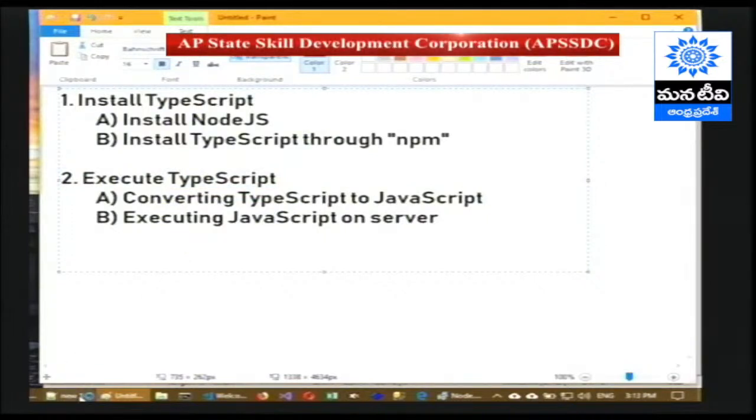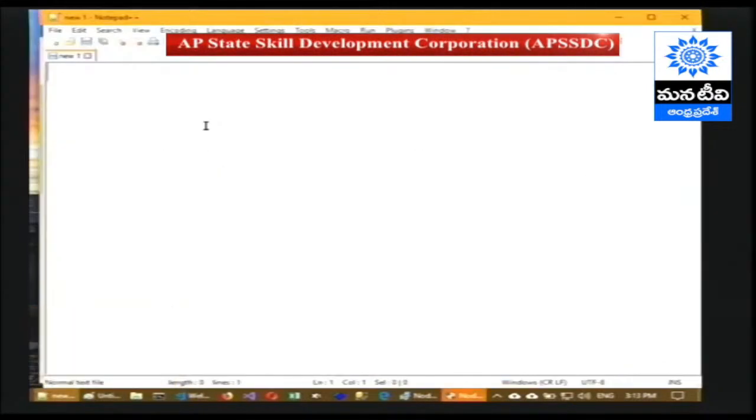Now let's try to understand the common topics between TypeScript and JavaScript.